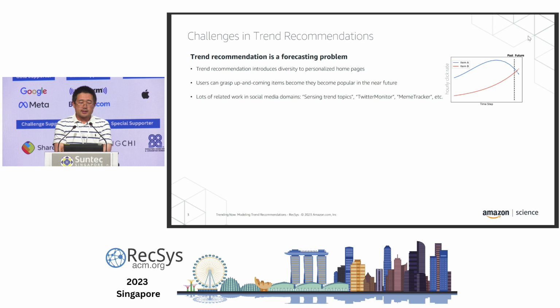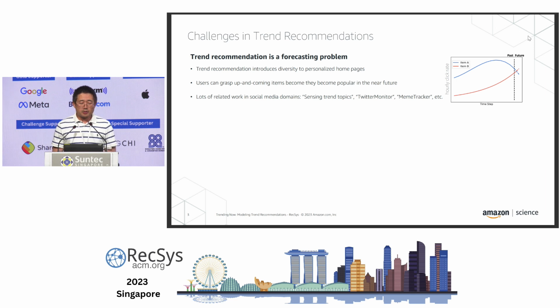So the challenges in trend recommendations are the following. First, trend recommendation is actually a forecasting problem. Trend recommendation introduces diversity to personalized home pages. And with trend recommendation, users can grasp up-and-coming items before they become popular in the near future. Sorry, there's a typo on the slide.